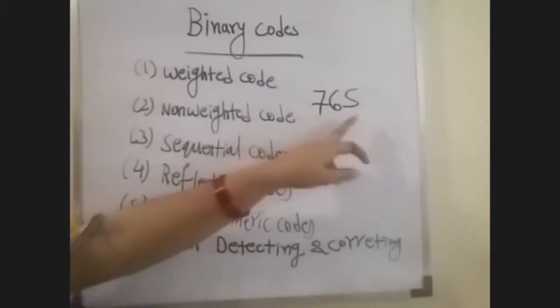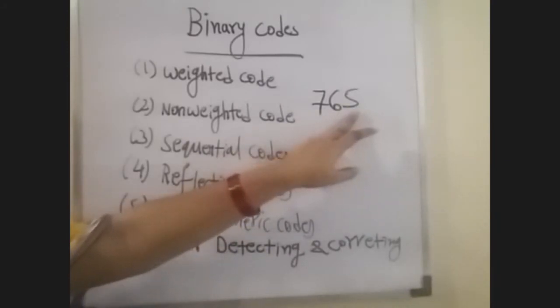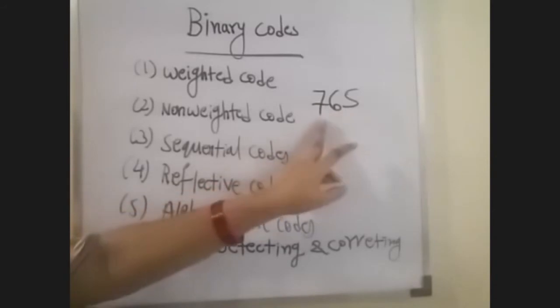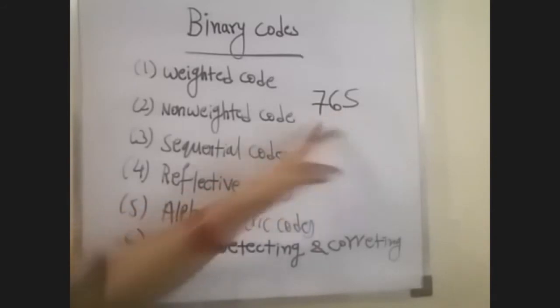So the weight of 5 is 1, the weight of 6 is 10, and the weight of 7 is 100. Is it clear?